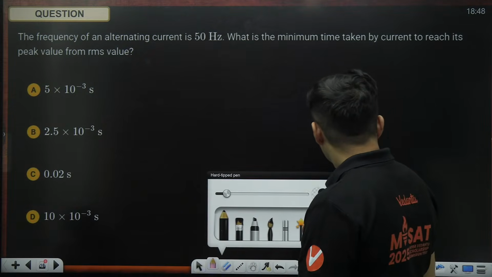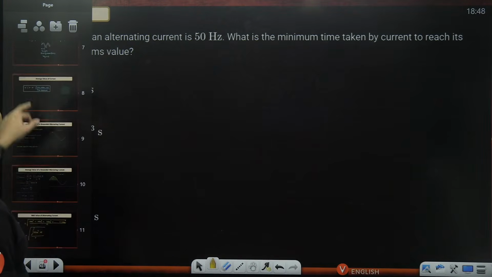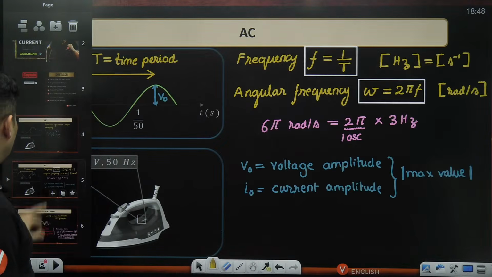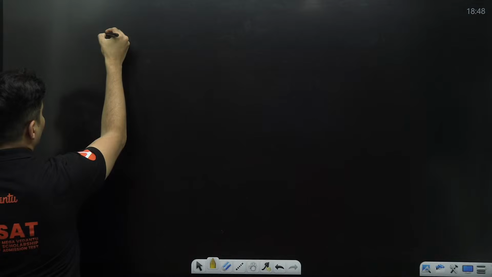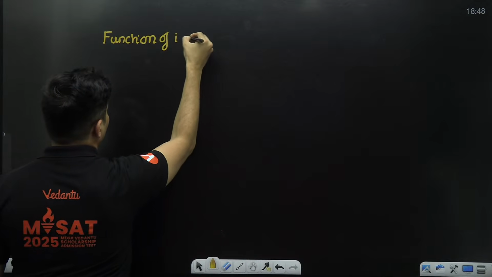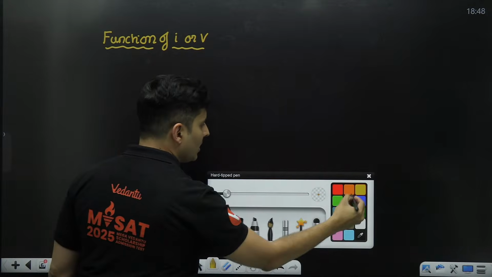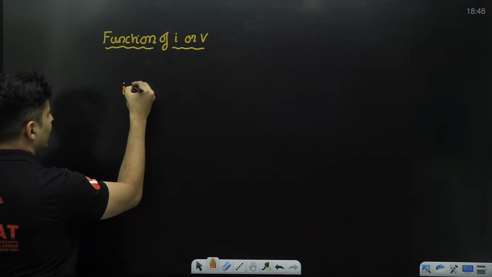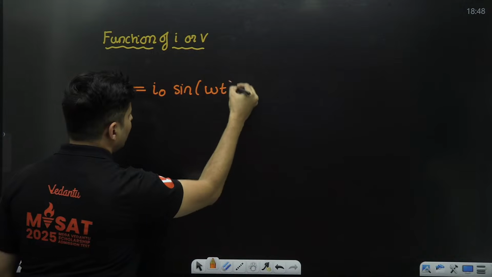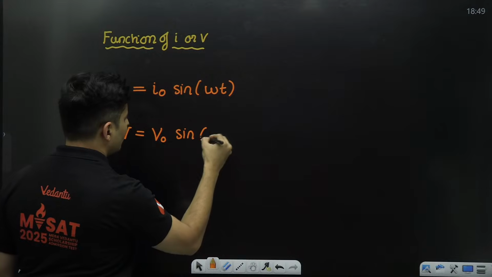So keep in mind, one thing I had to mention before going ahead, right at the beginning. Whenever you have AC voltages and currents, how does the function of current or voltage look like? This was very important. If you have current, usually it is given like this: I naught sine omega t. If you have voltage, usually it is given like V naught sine or cos omega t.